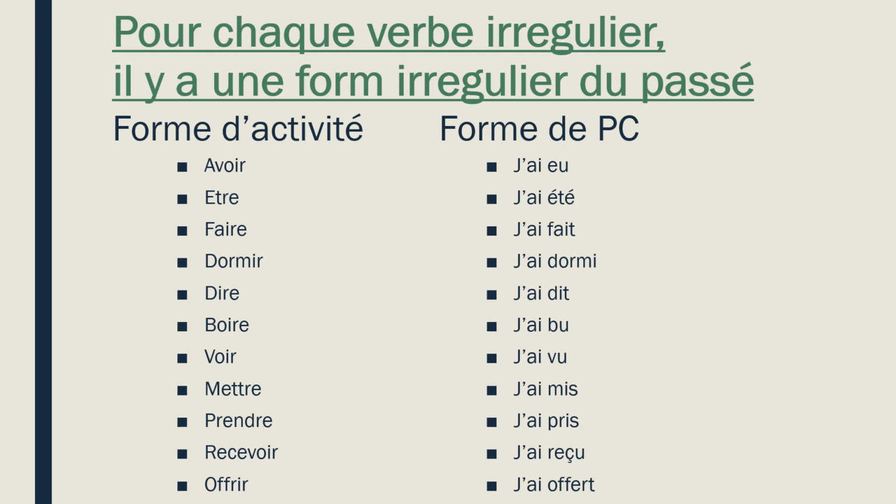Okay. Well, with that, mesdames, messieurs, et mes amis, that is it. Now, at this point, with passé composé, you should be able to write a simple sentence using passé composé with regular ER, IR, and RE verbs. You should be able to write a simple sentence using an irregular verb, such as these on this list, avoir through offrir. You should also be able to write a sentence in passé composé in the negative form. You're going to be practicing that with your classwork assignment today. So please take time to make sure you understand it. If you have any questions, you know who to talk to.